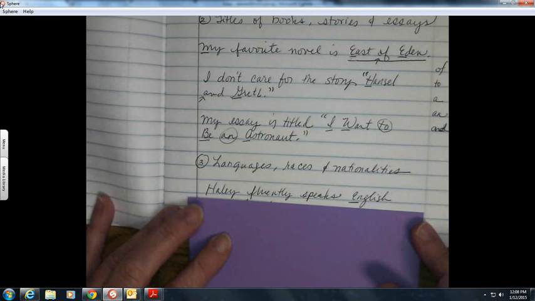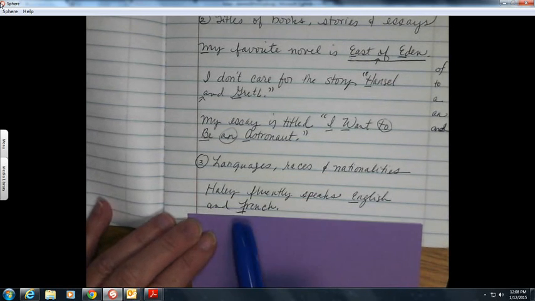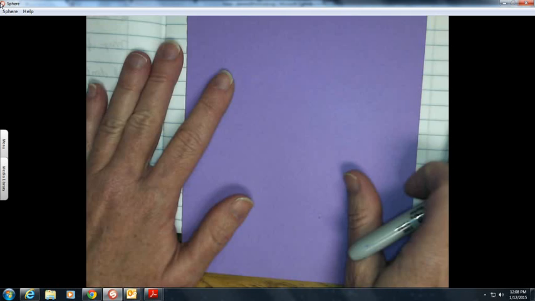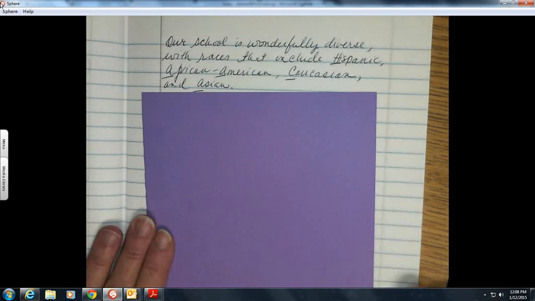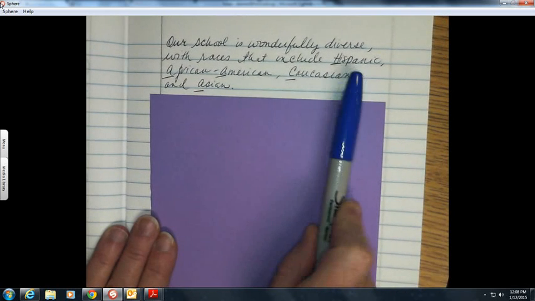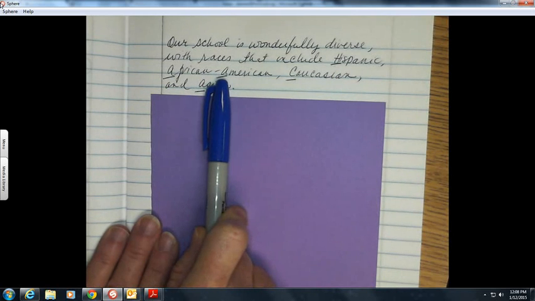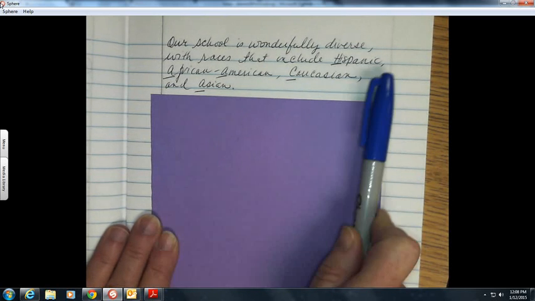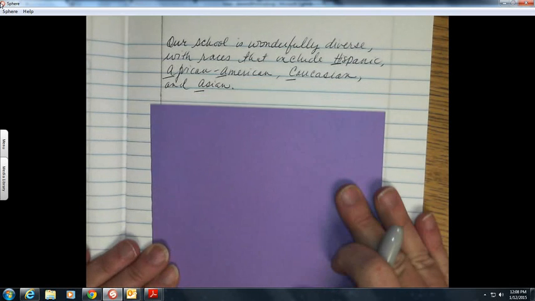I'm going to turn the page and show you the notes for races. Our school is wonderfully diverse with races that include Hispanic, capital H, African American, capital A, Caucasian, capital C, and Asian, capital A. The names of races are capitalized. In addition, we capitalize nationalities. My family is represented by nationalities that include Irish, German, and English. All of those receive capital letters.